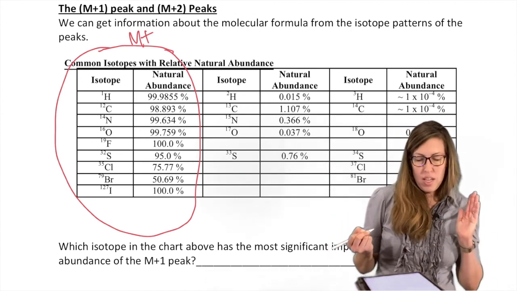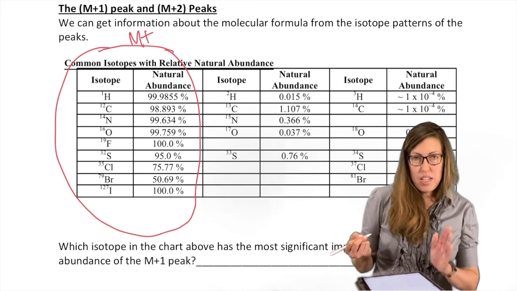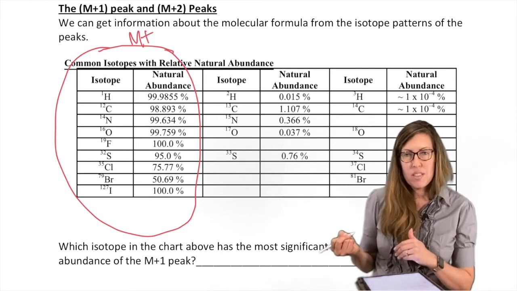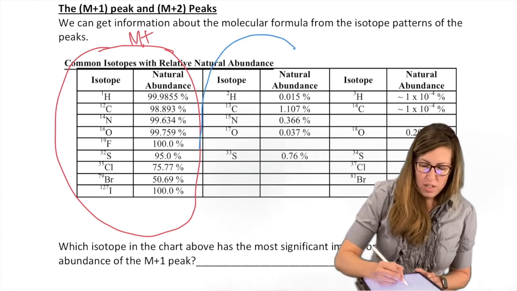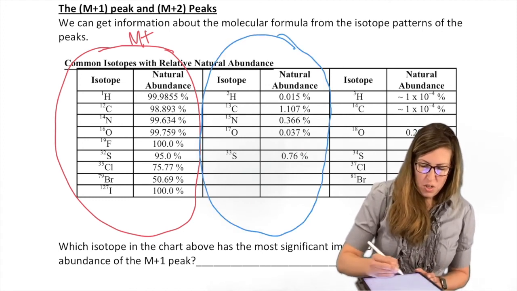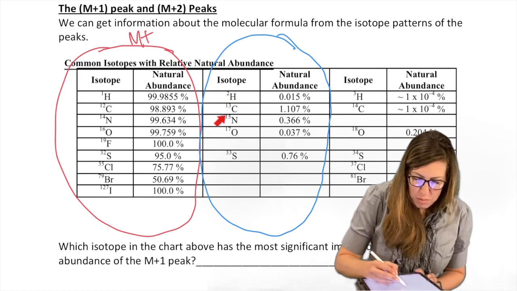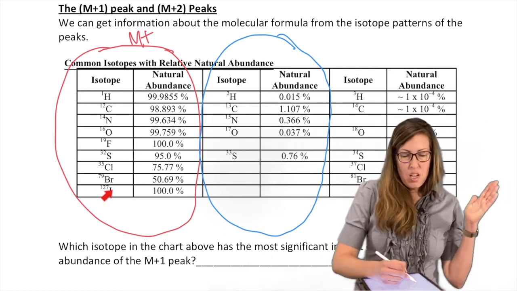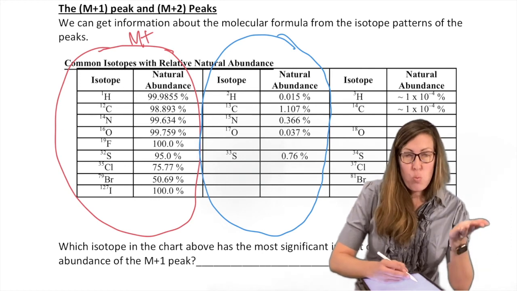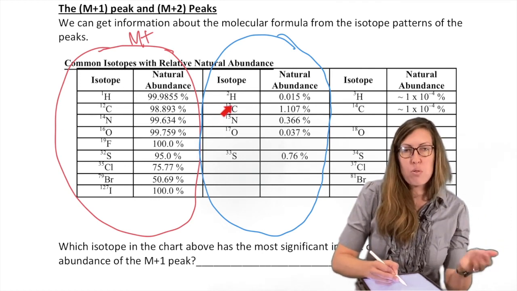If you want to know what that heavier one is, the M+1, we alluded to that, you have to use one of these. Notice how that would be enough to increase your mass by 1. So you'd say, okay, I have propane or even acetone, and one of the carbon atoms, carbon 12, was replaced with 13.